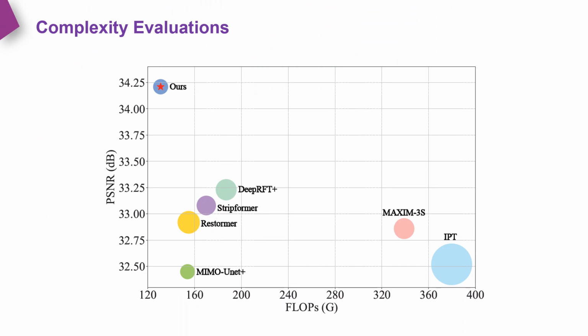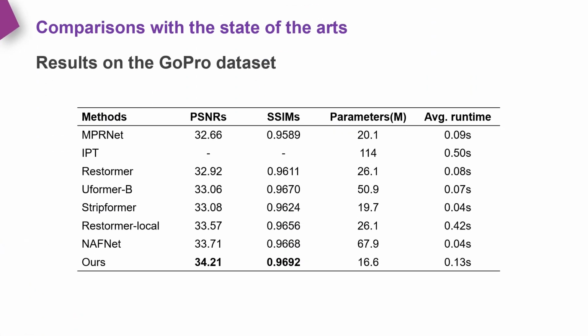Comparisons of the proposed method and state-of-the-art ones on the GoPro dataset in terms of accuracy, floating point operations, and network parameters. The circle size indicates the number of the network parameters. We first evaluate our method on the commonly used GoPro dataset. The table shows the quantitative evaluation results. Our method generates the results with the highest PSNR and SSIM values. Compared to the state-of-the-art CNN-based method NAFNet, the PSNR gain of our method is at least 0.5 decibels higher, while the number of the proposed model parameters is a quarter of NAFNet. In addition, compared to the transformer-based methods, our method has fewer model parameters while the performance is better.